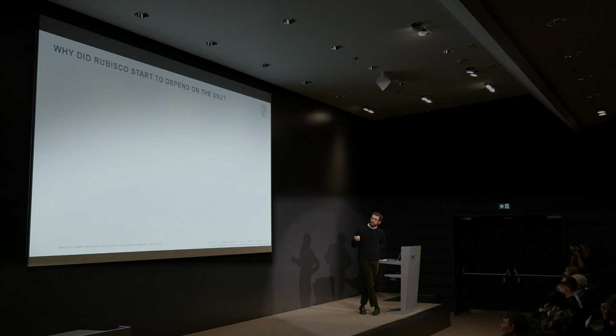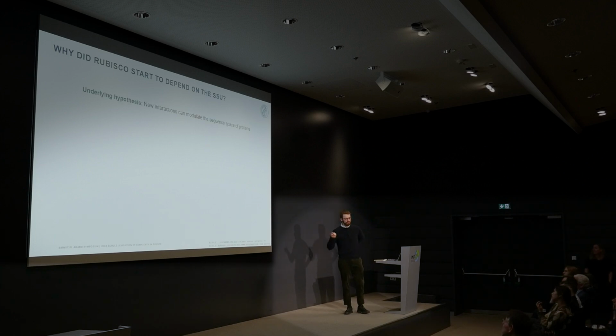That was already cool. And then the second thing we asked is why Rubisco or why any protein complex might start to depend on newly recruited subunits over the course of their evolution. And here we have sort of a very straightforward underlying hypothesis, which is that a new interaction might be able to modulate sort of the sequence space that is available to a protein.